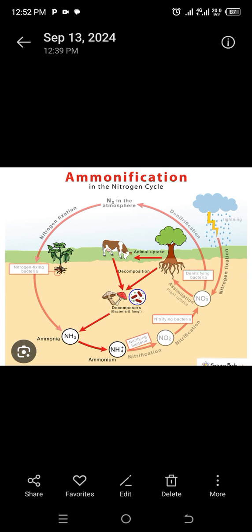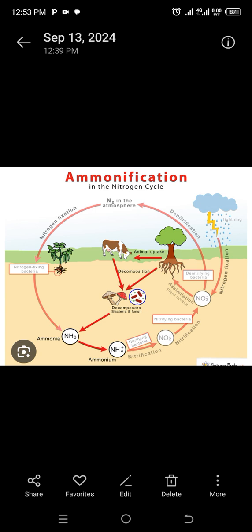In the same sequence, let's look at assimilation. The nitrates formed in the atmosphere through nitrogen fixation and carried to the soil through rain are absorbed by the roots of plants to make their own amino acids in order to produce proteins, which are needed by the plants for their growth and synthetic activities.